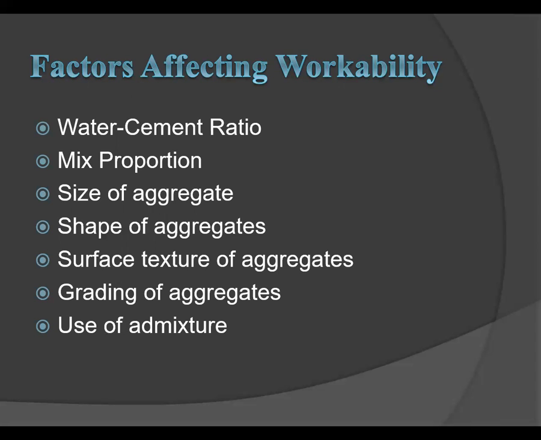On the other hand, if the water cement ratio is increased, the workability and compaction problem will be solved, but there may occur some other problems like bleeding, segregation, and loss in compressive strength. Hence an optimum water cement ratio has to be maintained to balance the workability and strength of the concrete.